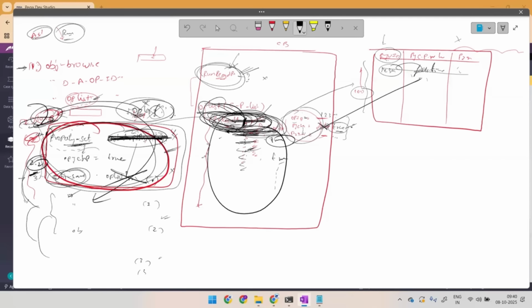Understood? Yes, Chandra. Okay, so if this is the scenario, no doubt I have to get the operator ID and no doubt I have to get this one. Do we really require PZ dynasty? Do we require PZ dynasty or PY report or PY access group pulling out all these values? Is it really required? No, right? In OBJ browse, I can give only 2 columns, operator ID and change password flag. Do I require PZ dynasty fetching out? Are you changing anything there? Then there is no effect, right? No, Chandra.